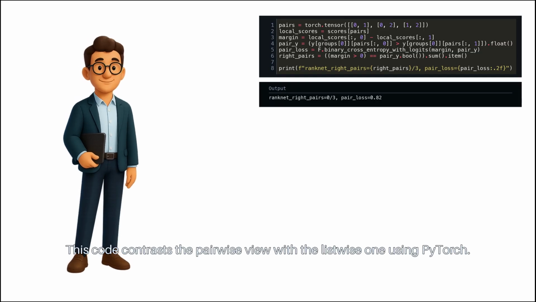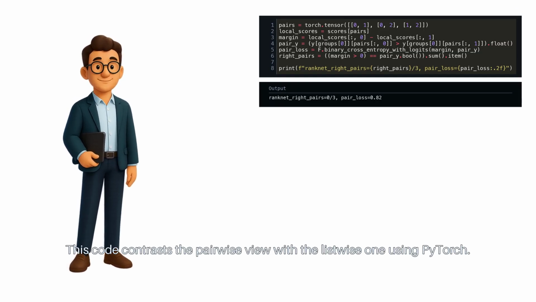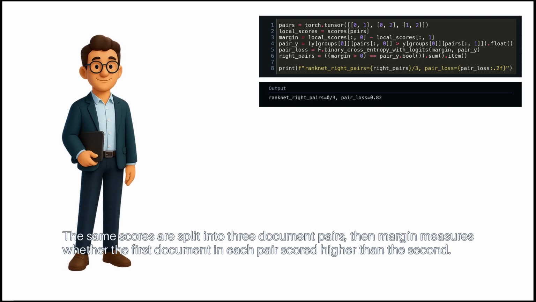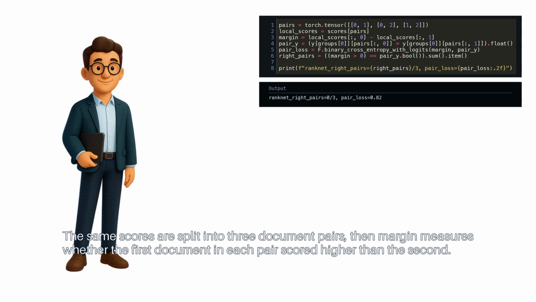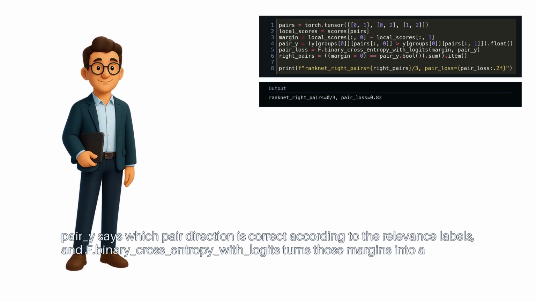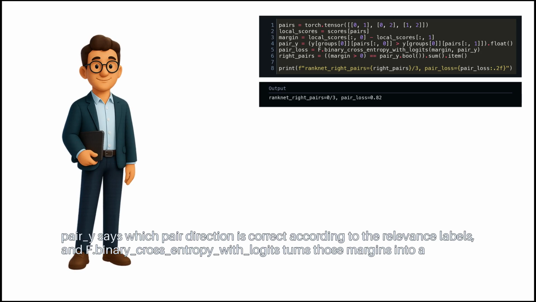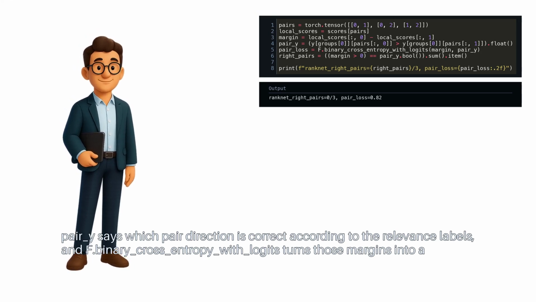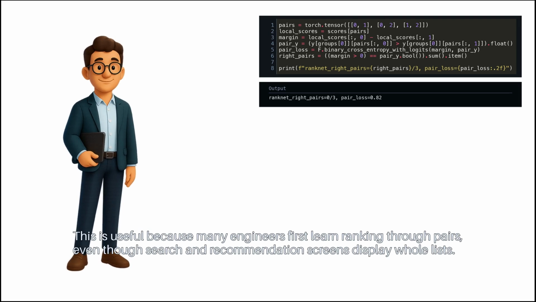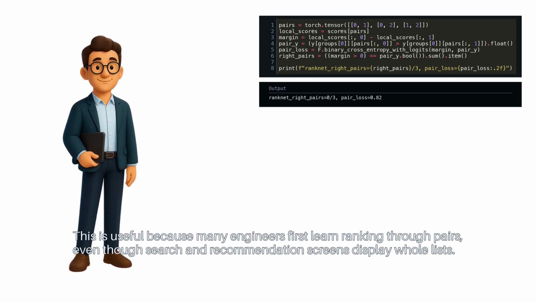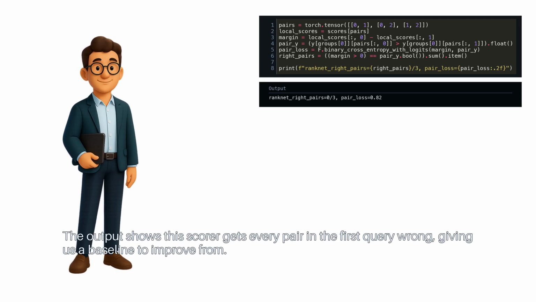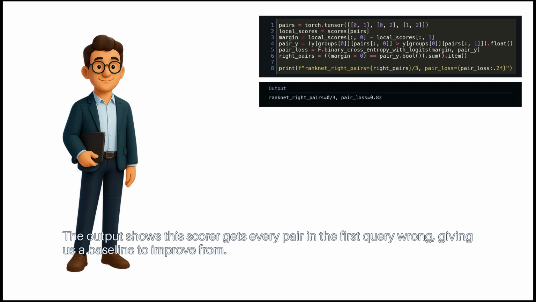This code contrasts the pairwise view with the listwise one using PyTorch. The same scores are split into 3 document pairs. Then margin measures whether the first document in each pair scored higher than the second. Pairwise says which pair direction is correct according to the relevance labels. And F.binary_cross_entropy_with_logits turns those margins into a RankNet style loss. This is useful because many engineers first learn ranking through pairs, even though search and recommendation screens display whole lists. The output shows this scorer gets every pair in the first query wrong, giving us a baseline to improve from.